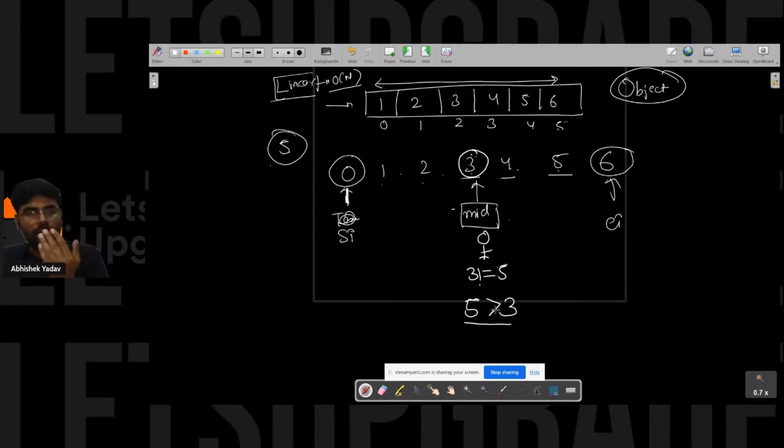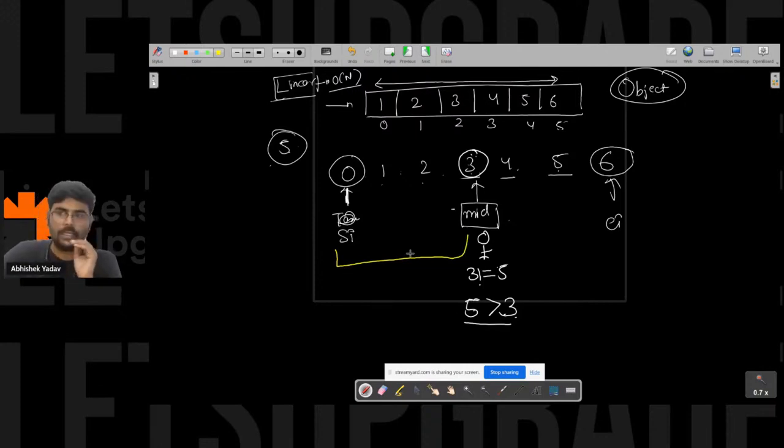So Tarun is saying, I got to know that 5 is greater than 3 here. So is there any need to search in this area? Tell me guys. If Tarun knows 3 is not equal to 5 and the element he wants to search is greater than 3, is there any need to search in the left hand side part of 3?